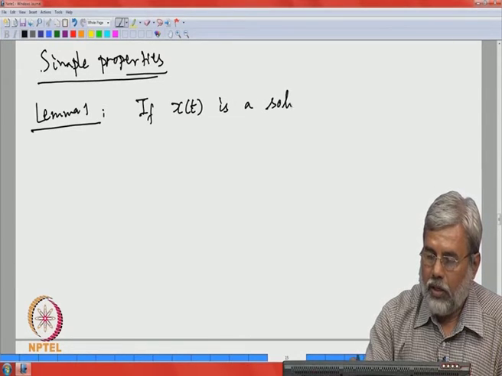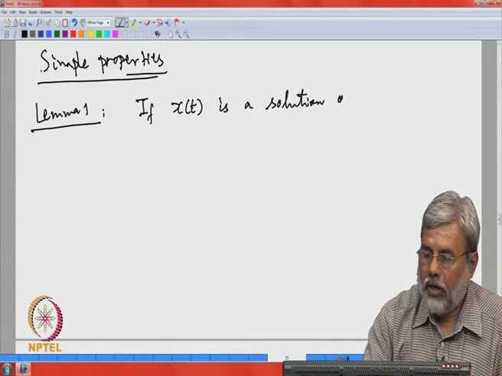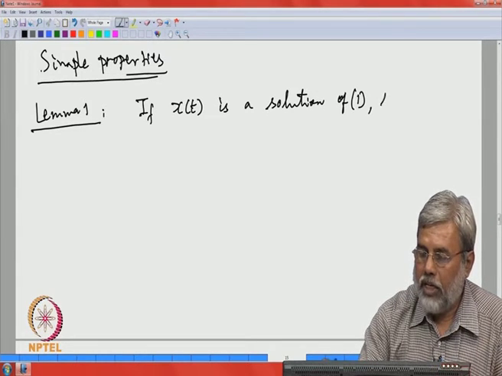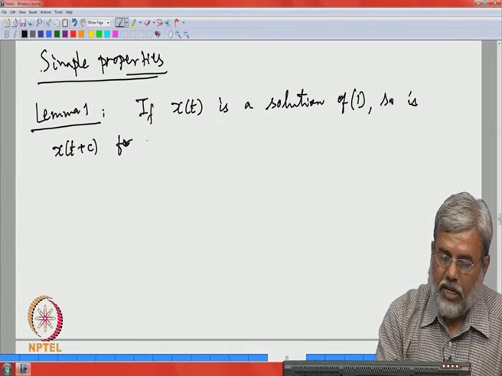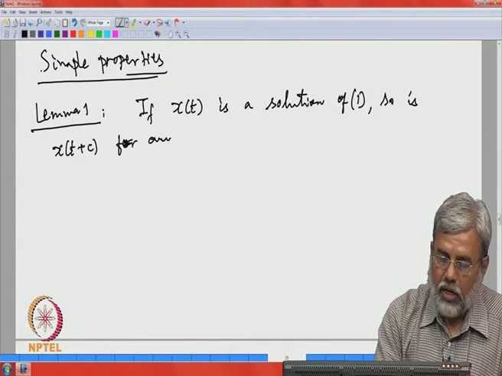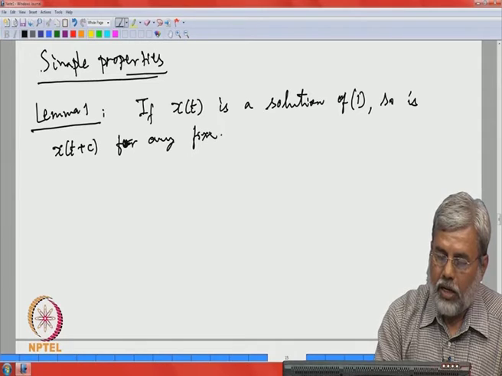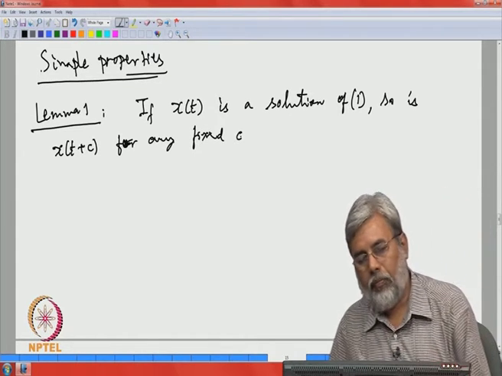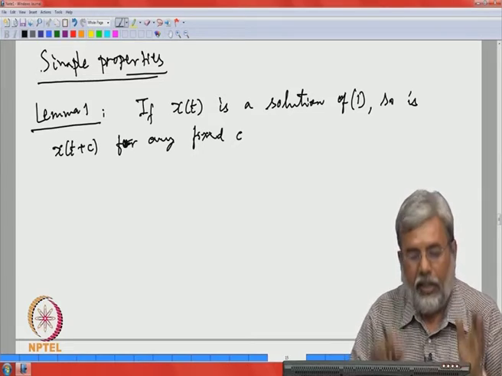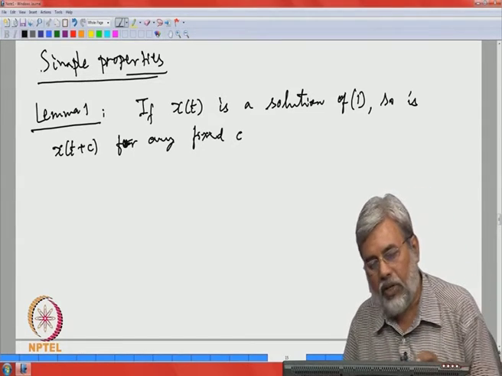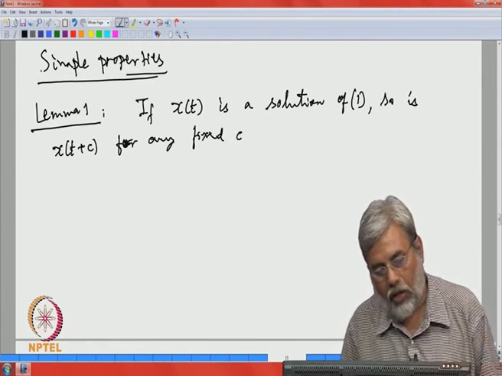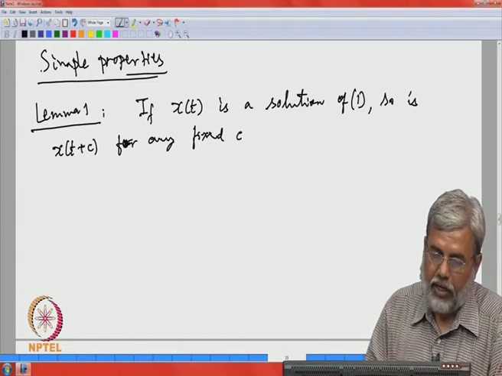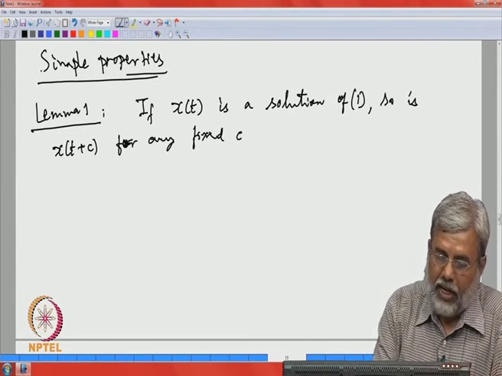solution of 1, so is x of t plus c for any fixed c. And this is a very special property for autonomous systems. It is certainly not true for non-autonomous systems. Simple examples we can try. So, what does this mean? Okay, let me explain this thing.